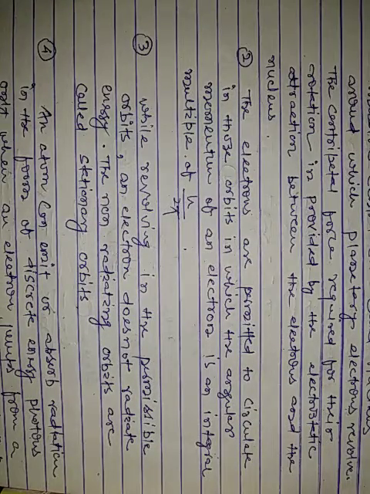Now the second postulate: the electrons are permitted to circulate in those orbits in which the angular momentum of an electron is an integral multiple of h by 2 pi.